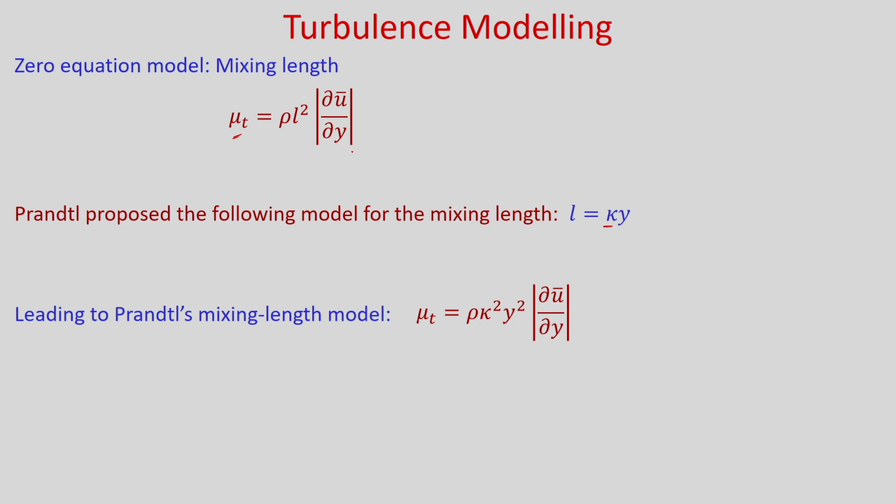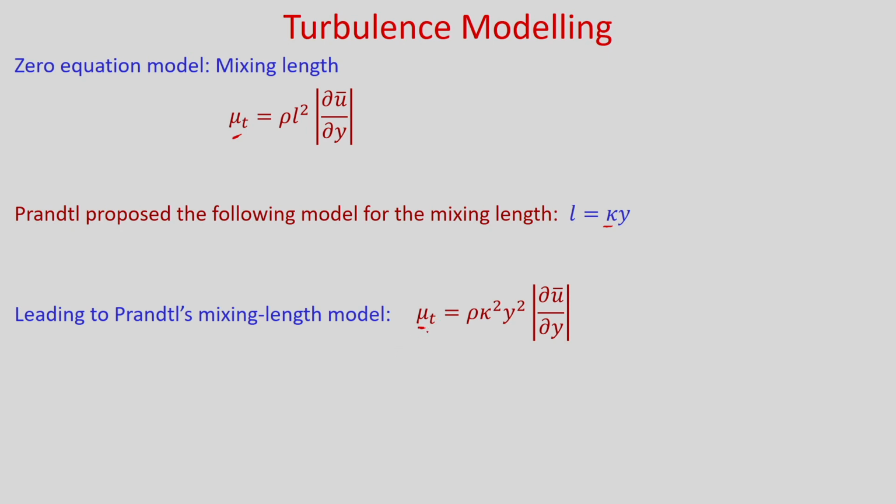So you can see it is the simplest way to model it, and if you use it, then this turbulent viscosity you can write rho kappa square y square, this absolute value of del u bar by del y, and you know that this is the absolute value we are taking, such that the value of this turbulent viscosity will be positive.